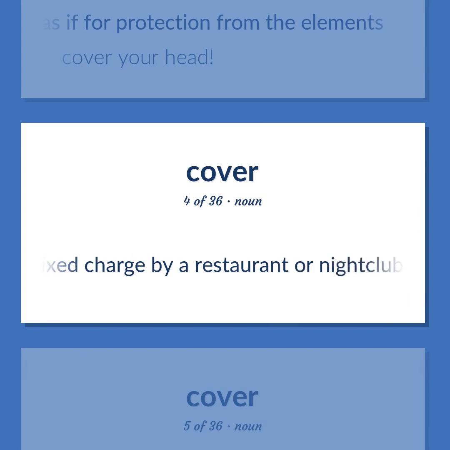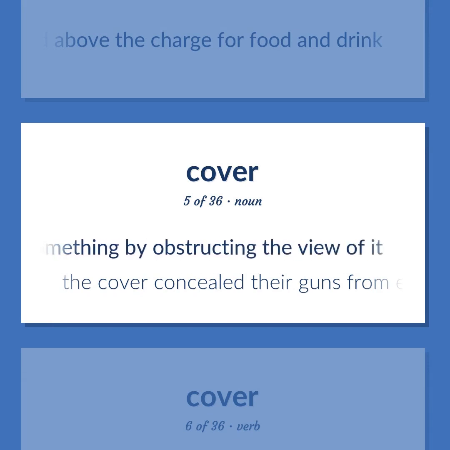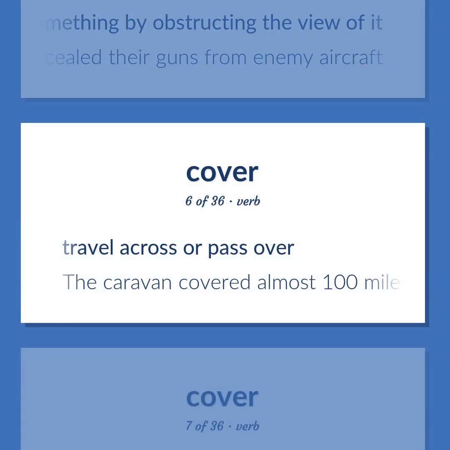A fixed charge by a restaurant or nightclub over and above the charge for food and drink. The act of concealing the existence of something by obstructing the view of it. The cover concealed their guns from enemy aircraft. Travel across or pass over. The caravan covered almost 100 miles each day.